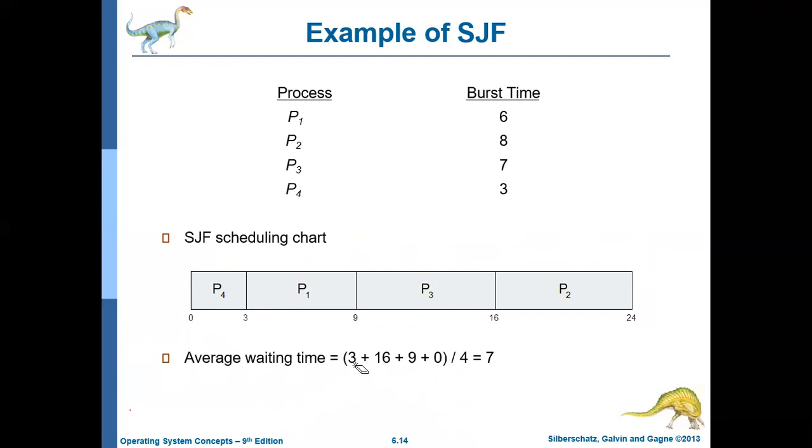So the average waiting time is this. P1 waiting time is 3, P2 waiting time is 16, the waiting time for P3 is 9, and the waiting time for P4 is 0. So the average waiting time is 7 milliseconds.